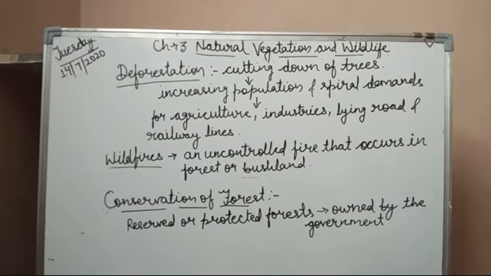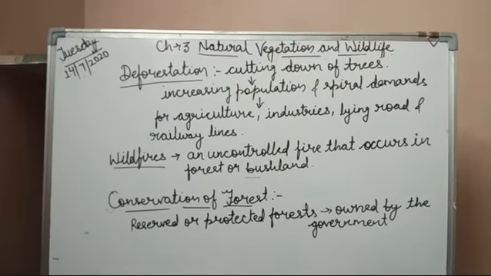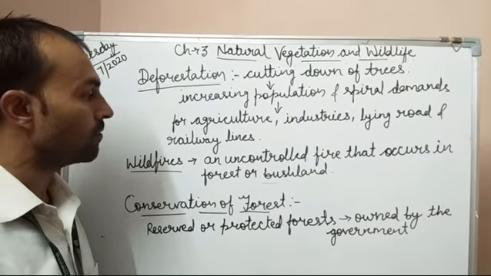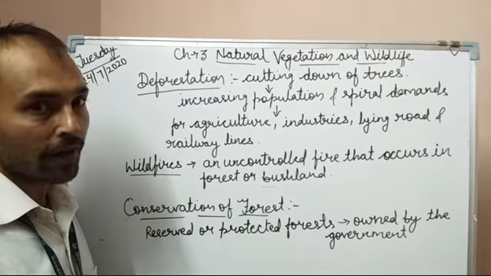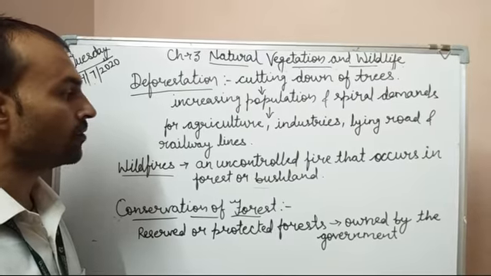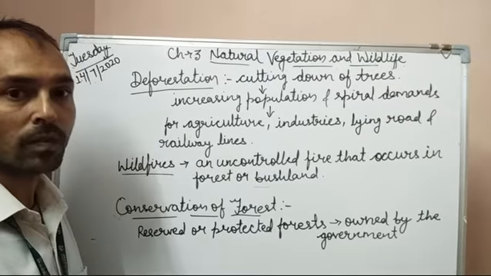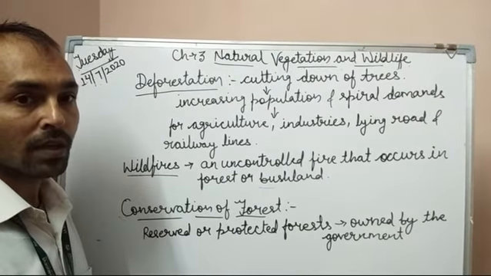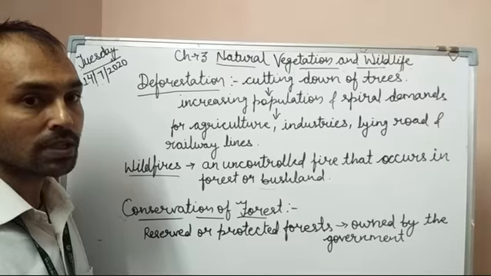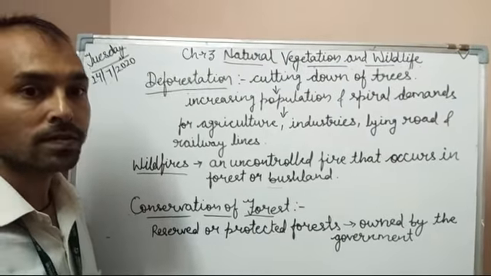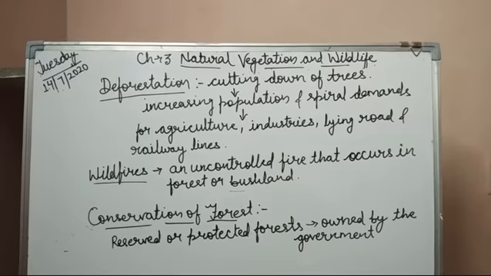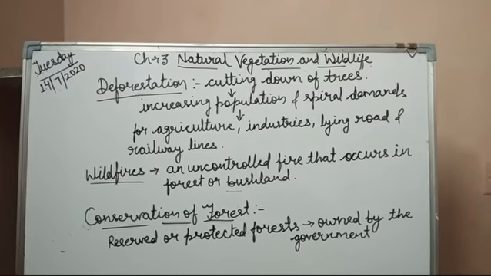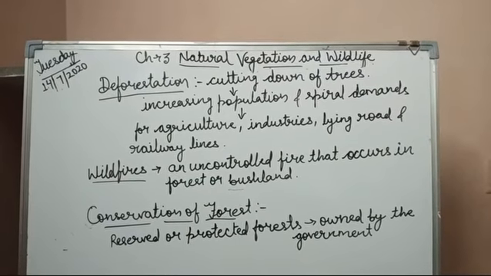Now let's understand wildfires. Wildfires are uncontrolled fires that occur in forest or bushland. Indonesia is a good example of wildfires. Countries like Indonesia, USA, Australia, and Greece suffer from frequent and devastating wildfires.